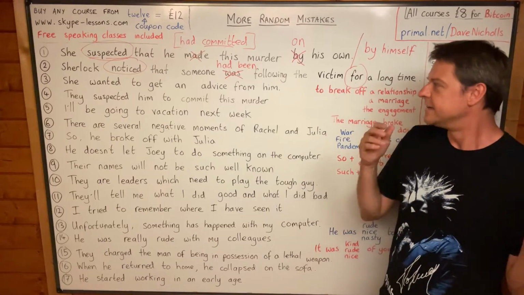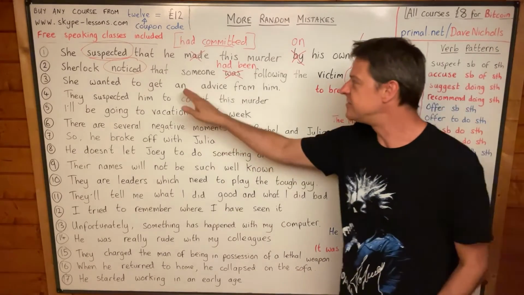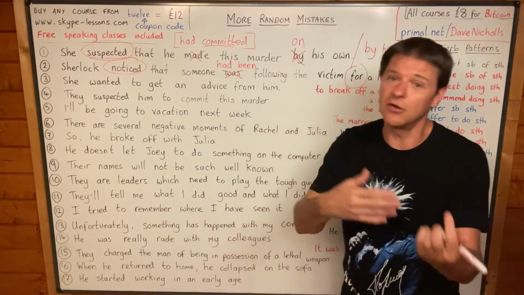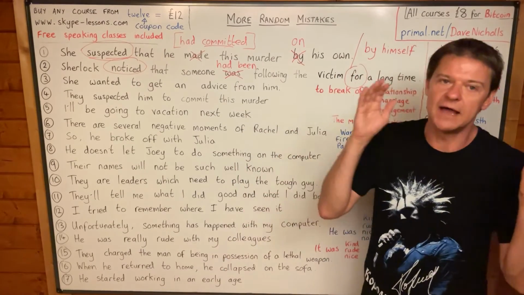Okay, number three. She wanted to get an advice from him. This is a very common mistake. I think that advice is countable in a lot of foreign languages, but in English it's uncountable, like evidence.